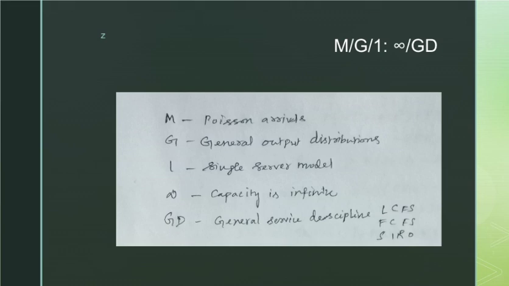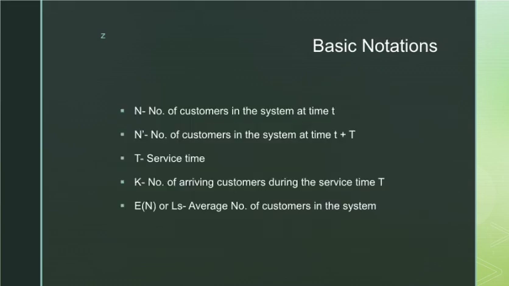Now the basic notations are given as M/G/1: M is Poisson arrivals, G is a general service distribution, and it is a single server model with infinite capacity, and GD is a general service discipline. It may be last come first served, first come last served, or service in random order.